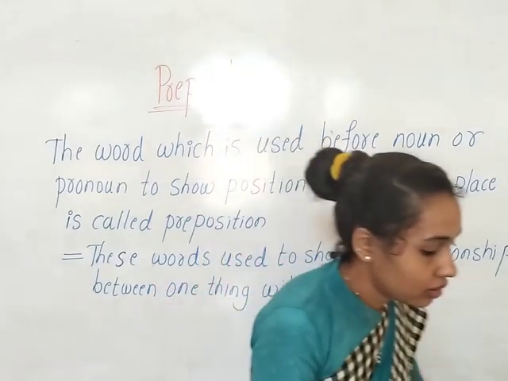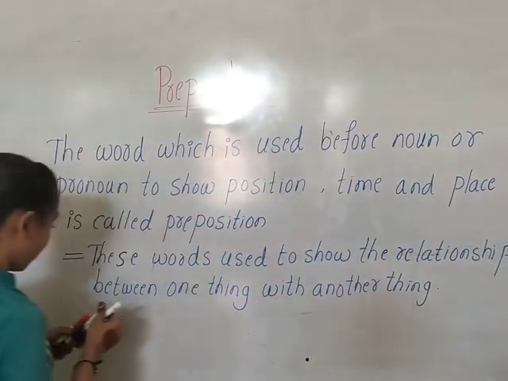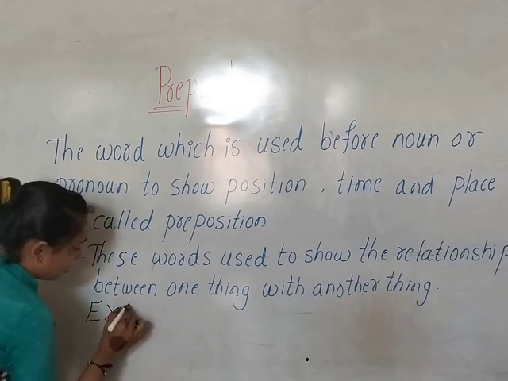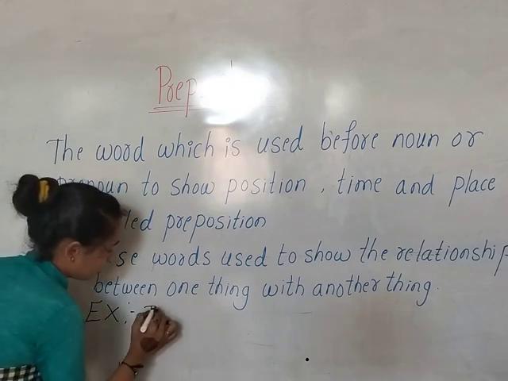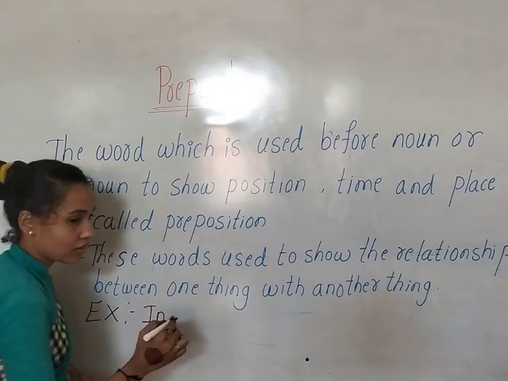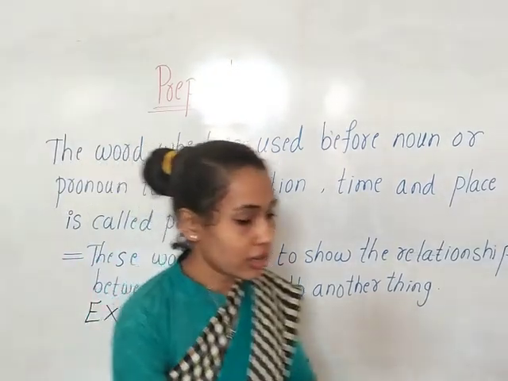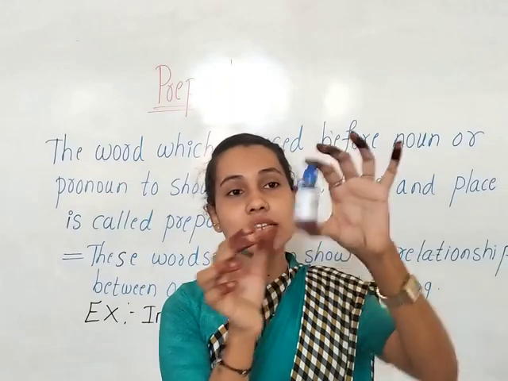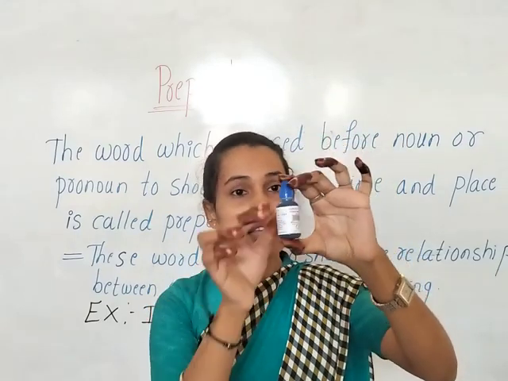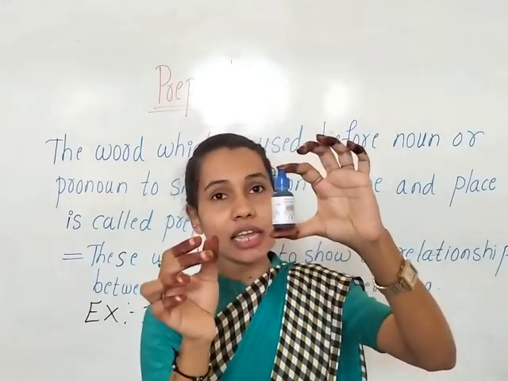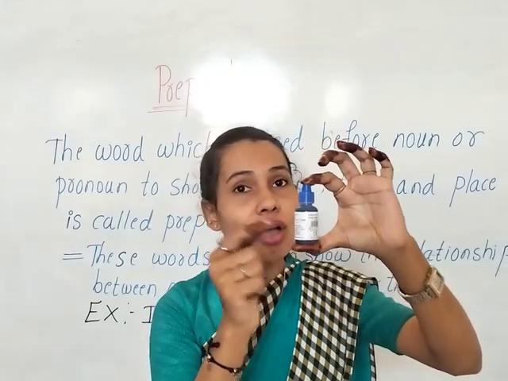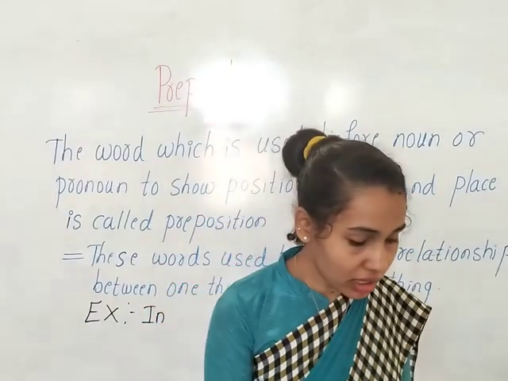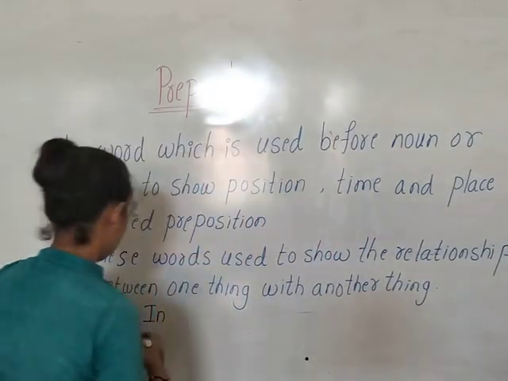So here, examples for the prepositions are in. Children, see, here there is ink inside the bottle. So where is the ink? The ink is in the bottle. So in is also a preposition, that is showing the place.